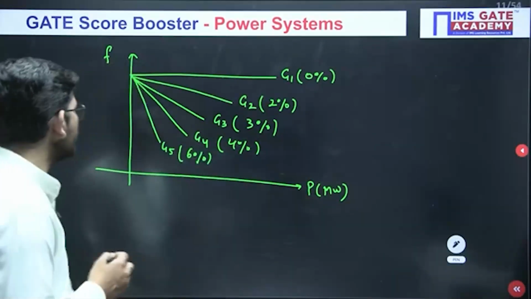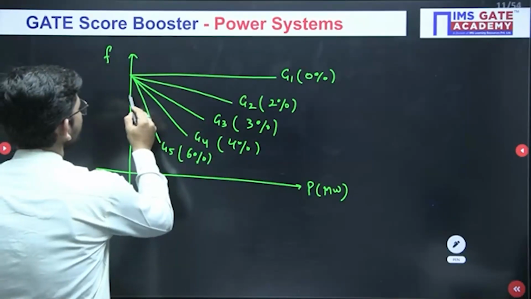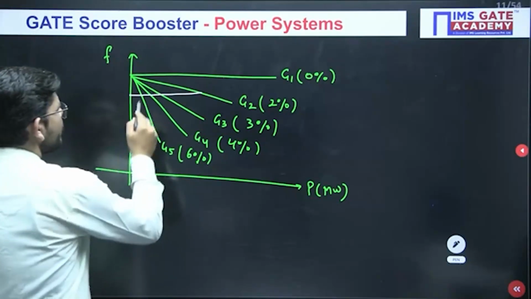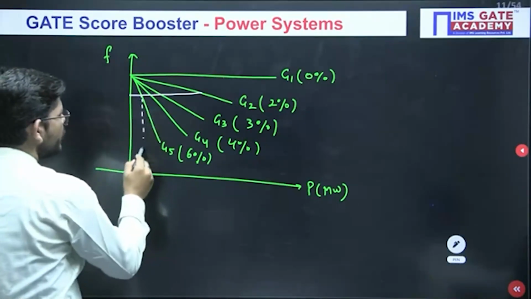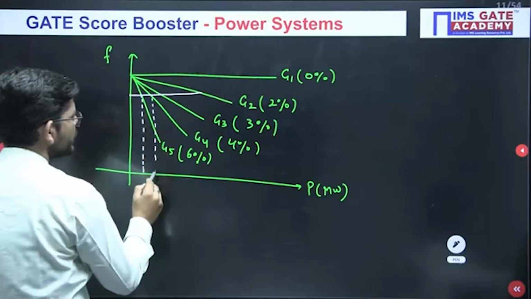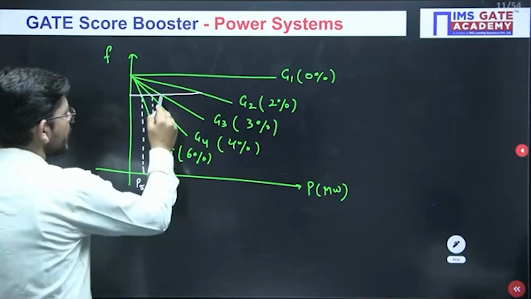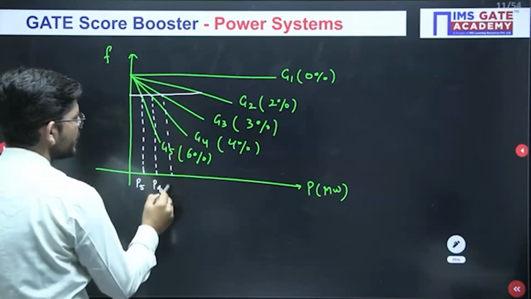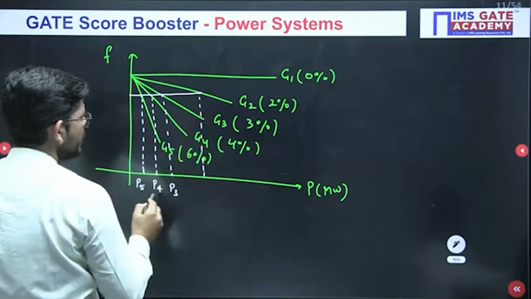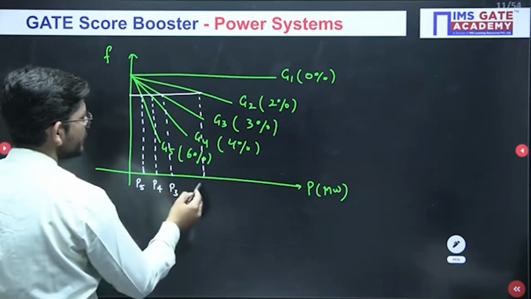Okay. So if suppose there is an increased demand, what will happen? Just see, if I draw this line, then you can see generator 5 is sharing this load, generator 4 is sharing this load, P5, P4, and then generator G3 is sharing this load, P3, and this will be P2.